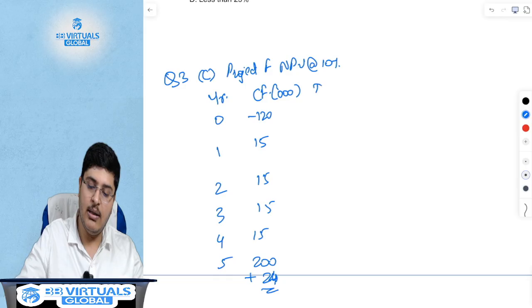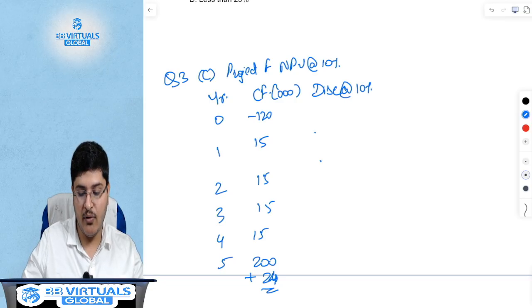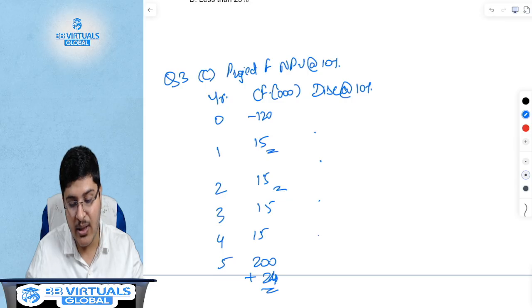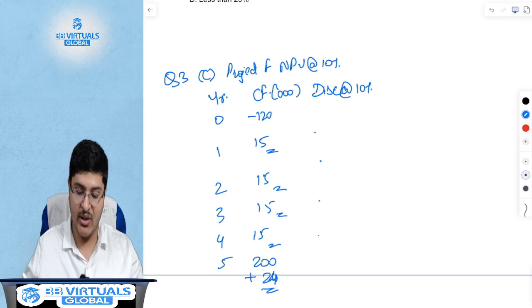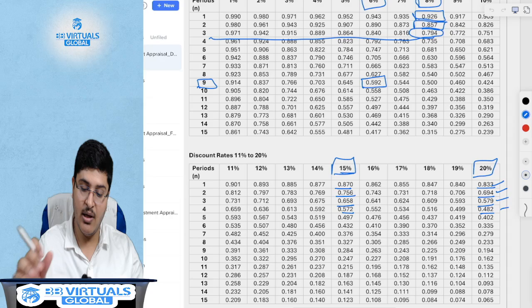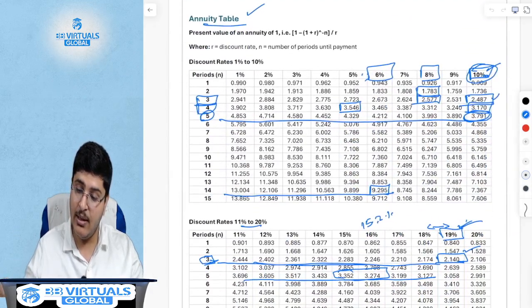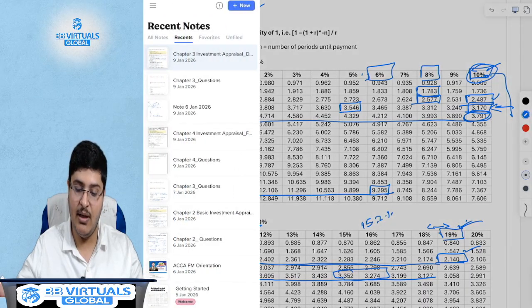What is the discounting at 10%? Now one can individually write it for each year, but a smart student will say, sir, this is annuities. Same cash flow every year. So 10% for 4 years from the annuity table is nothing but 3.170.